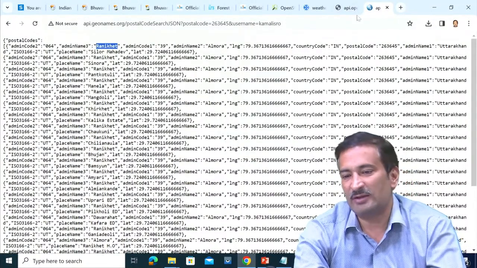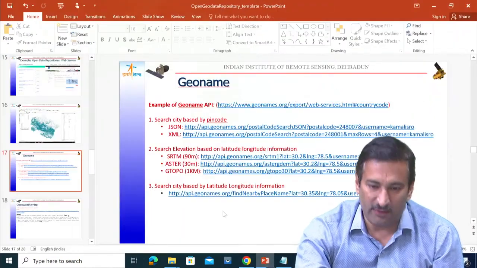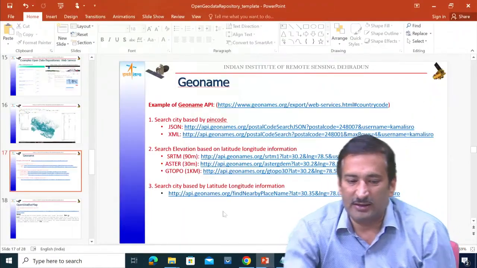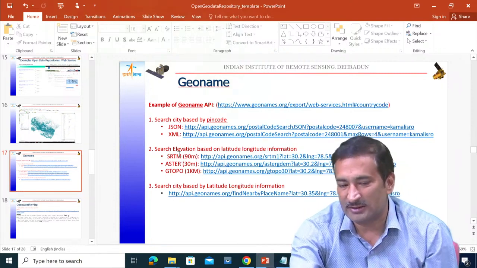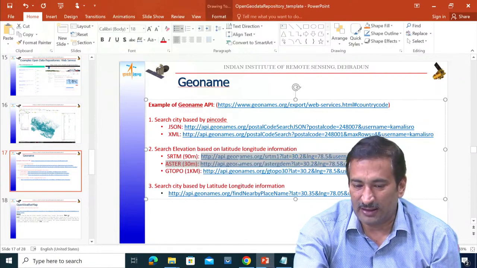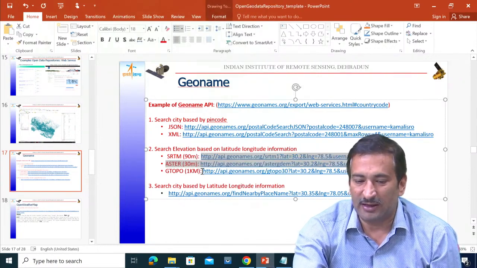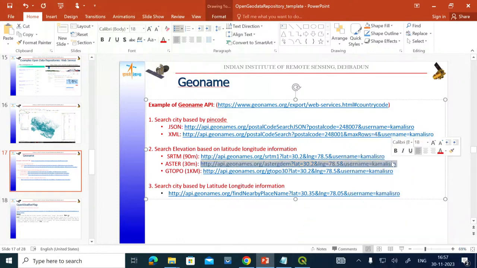So GeoNames is another very popular portal, we can say, which gives the data in this format. Now that was the pin code. Now let us say we want the elevation of different places. If I select it here, I want the elevation at 30 meter resolution. 30 meter means 30 meter by 30 meter on the ground. What is the average height at that place?